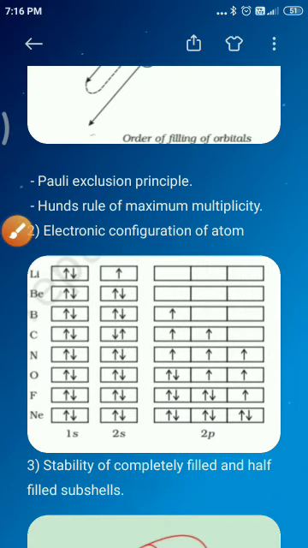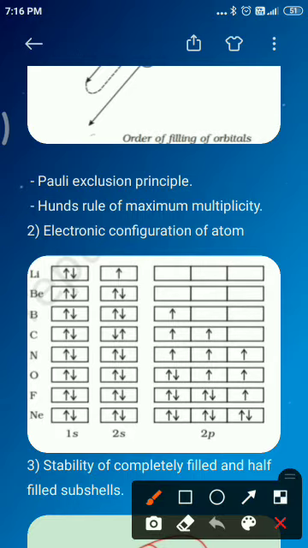Students, next is the third element in the periodic table, lithium. Lithium has 3 electrons, so we can write it this way. In the first line, 2 electrons are in the 1s position, and in the 2s position 1 electron is there. So 1s has 2 electrons and 2s has 1 electron. It is filled with the lowest energy level first. So the electronic configuration becomes 1s2 and 2s1.